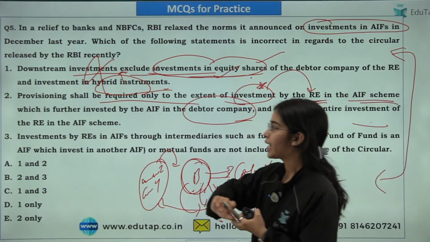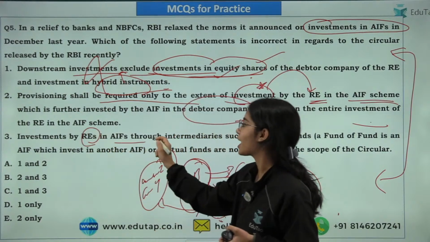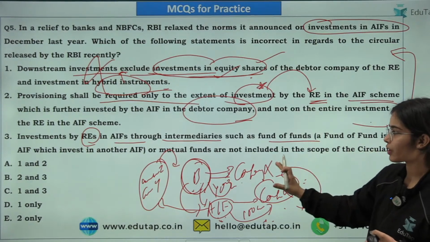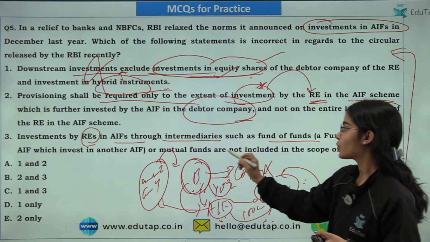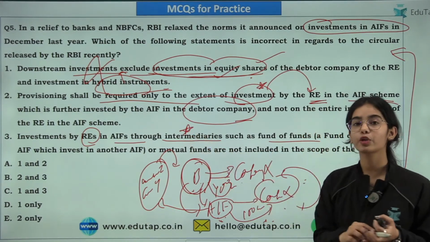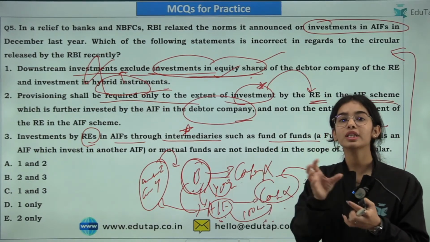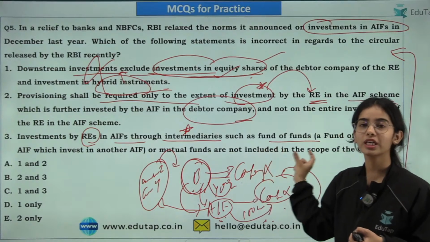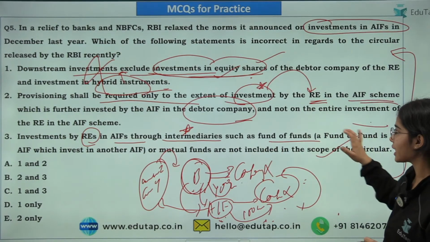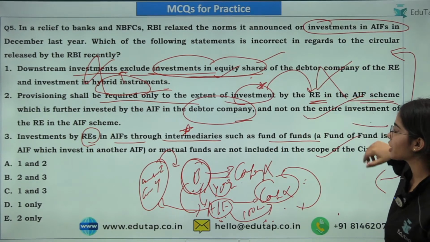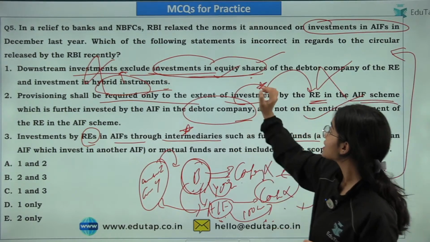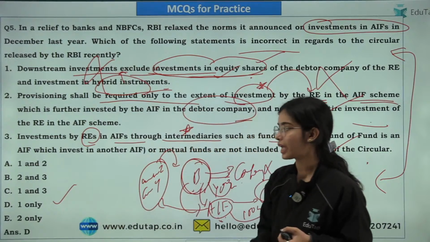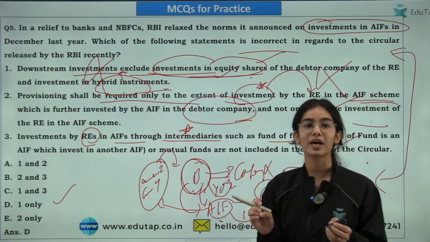Next, investment by the regulated entities in AIFs through intermediaries such as fund of funds and mutual funds. If the banks or the NBFCs are investing through the intermediaries, they are not included in the scope of the circular. So this is also correct. Only the first statement was wrong, and that's why the answer here is D, that is 1 only.